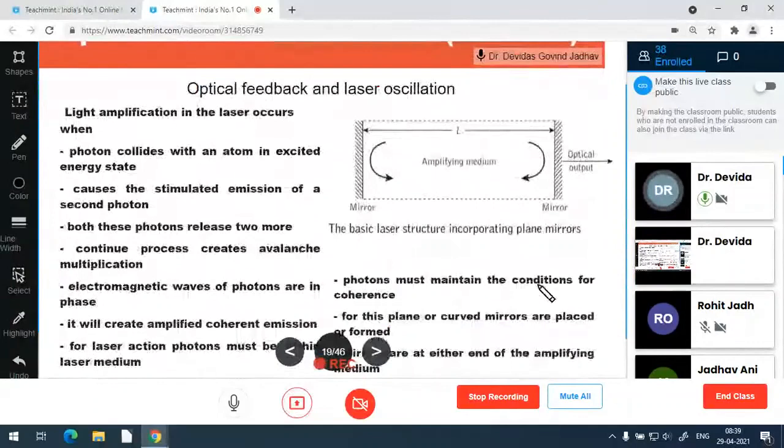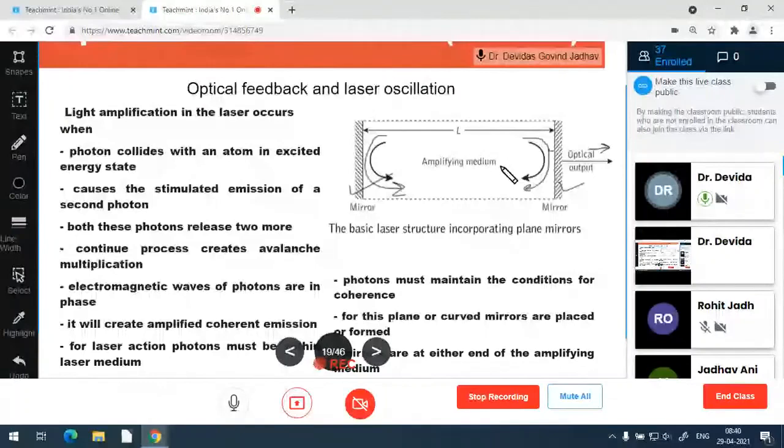So this is the laser structure in which the mirrors are there. One mirror is semi-transparent or semi-reflecting, and one mirror is perfectly reflecting. So all the photons coming in this direction get reflected back, and all the photons coming in this direction are partially given out as the optical output, and partially reflected back. And this oscillation of photons in this amplifying medium is continuous.